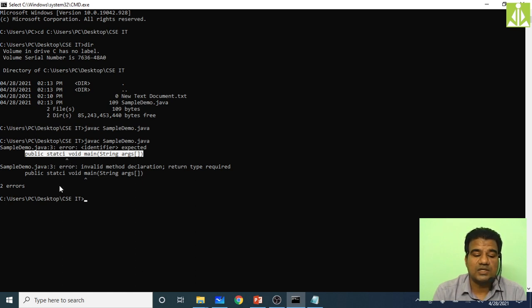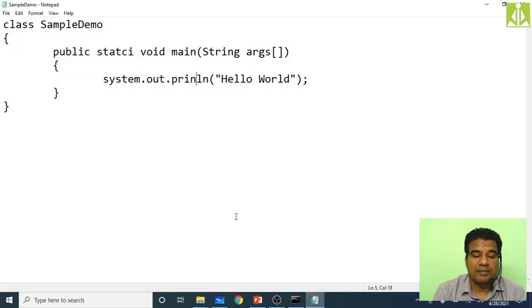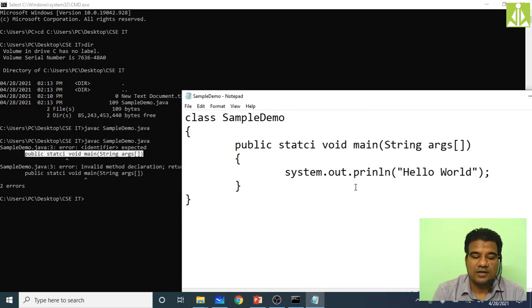Moreover, you have to notice one more thing: both the errors it is showing are inside the same line. And we have also committed a mistake inside the system.out.println line, but it is not showing those mistakes. The reason is that your Java interpreter will consider your entire program line by line. First it executed this line, no error. So it went to the second line, no errors. Then it went to the third line. In the third line we got that error, so it is listing that error, and once we fix those errors, it will list the further errors.